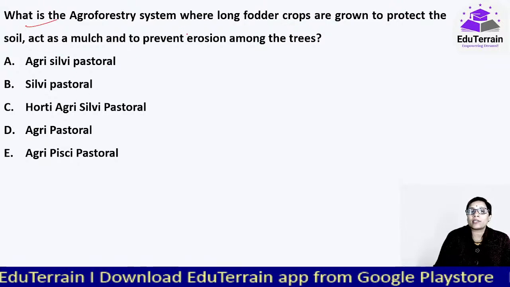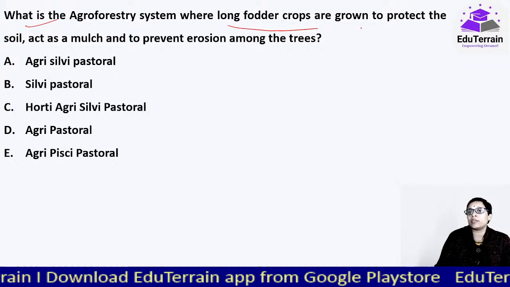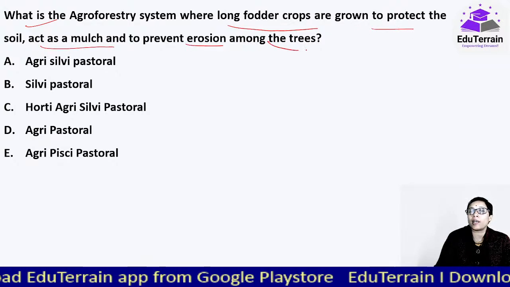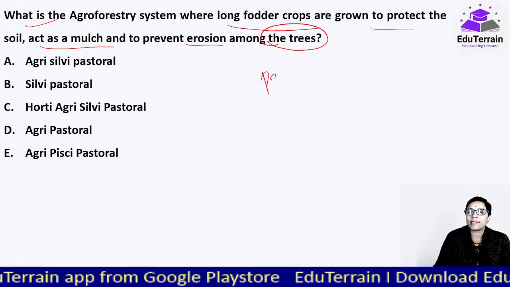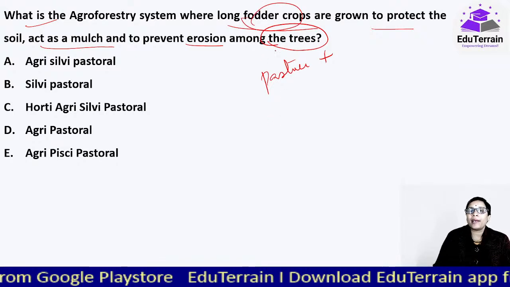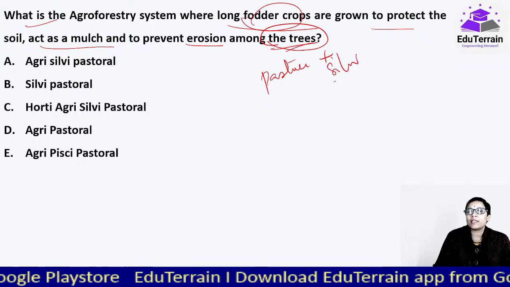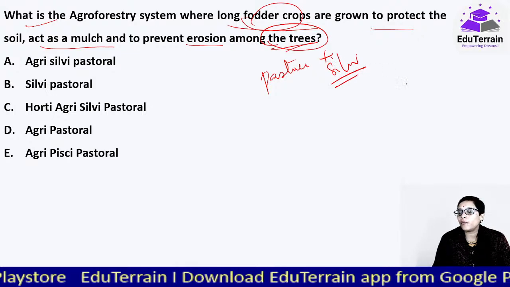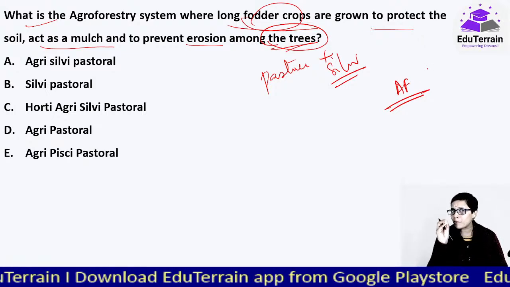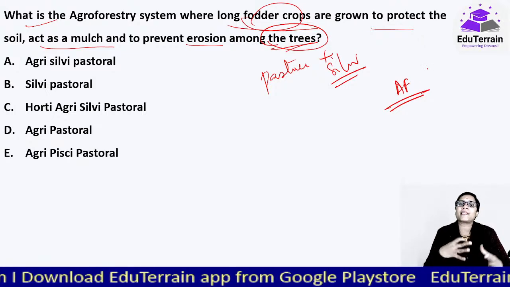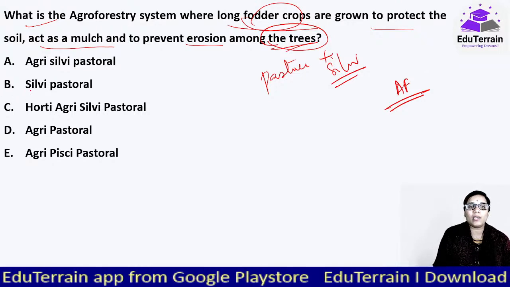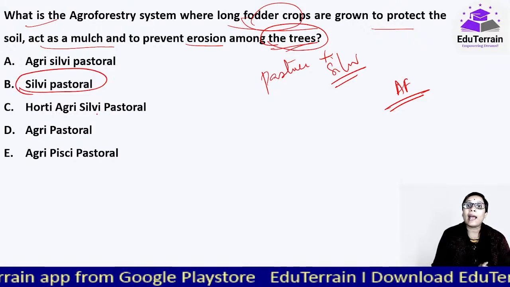What is the agroforestry system where long fodder crops are grown to protect soil, act as mulch and to prevent erosion among the trees? So it is pasture, fodder crops, nothing but pastures, plus trees, that is silviculture. Agroforestry, very very important. There are various kinds of agroforestry. Actually आप terms भी याद रखेंगे ना, you can mix and match your own kind of agroforestry system. Here in this case silvipastoral that we are talking about.